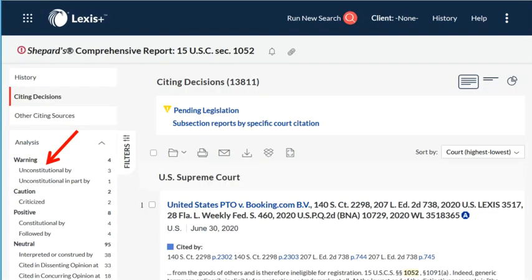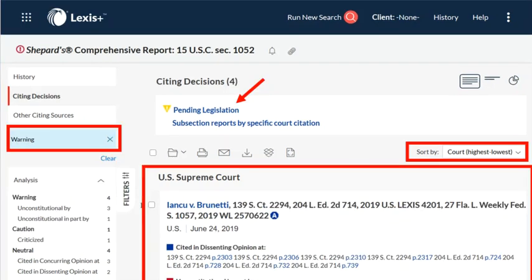The default Shepard's display is highest court reverse chronological order. So to see the most negative treatment, click on the word warning. With the warning filter on, we have quick access to the cases holding this statute unconstitutional or unconstitutional in part. Here is a U.S. Supreme Court case holding this statute unconstitutional in part. Rather than filter, we could change the sort order of our Shepard's display from court level to treatment, arranging citing decisions from most negative to most positive.